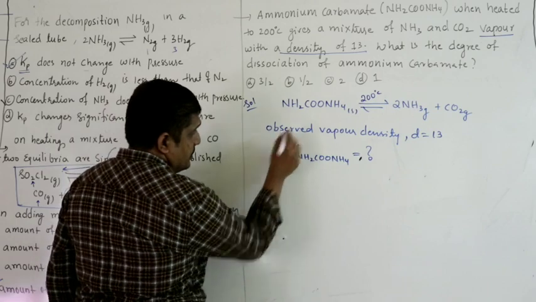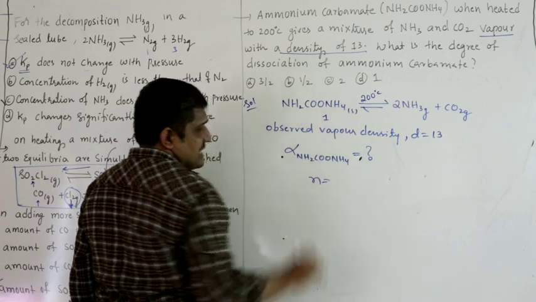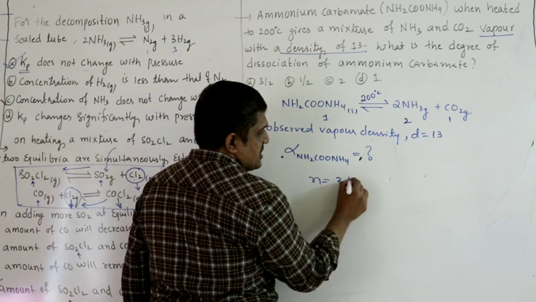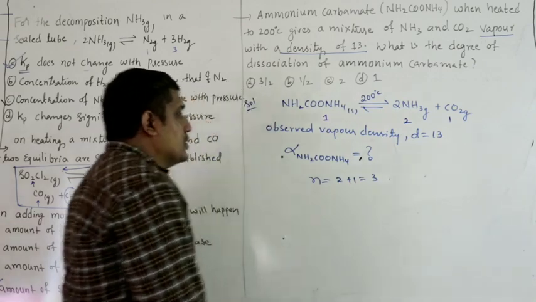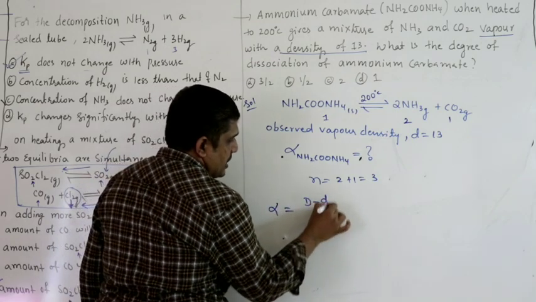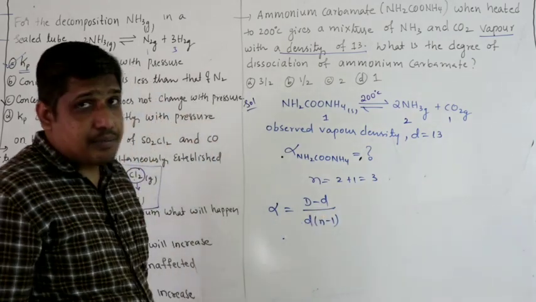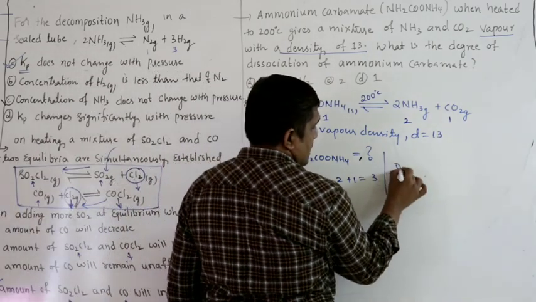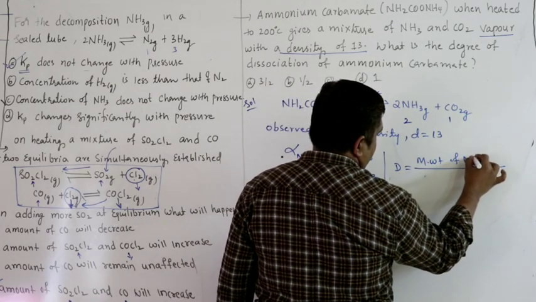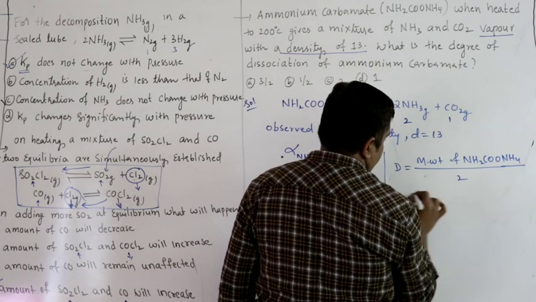So for this dissociation, what is n value? If 1 mole dissociates completely, you will get 2 moles of ammonia and 1 mole of CO2. So 2 plus 1, that is 3 moles. 3 particles you will get. So for alpha, this is capital D minus small d by small d into n minus 1. What about capital D? Capital D is molecular weight of reactant, that is before dissociation, by 2.